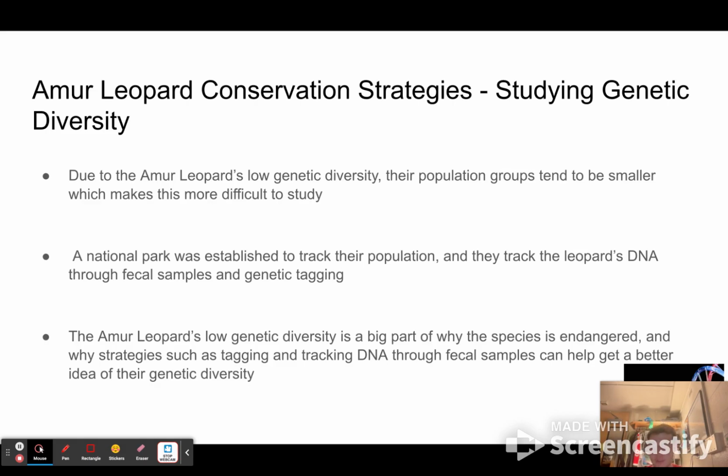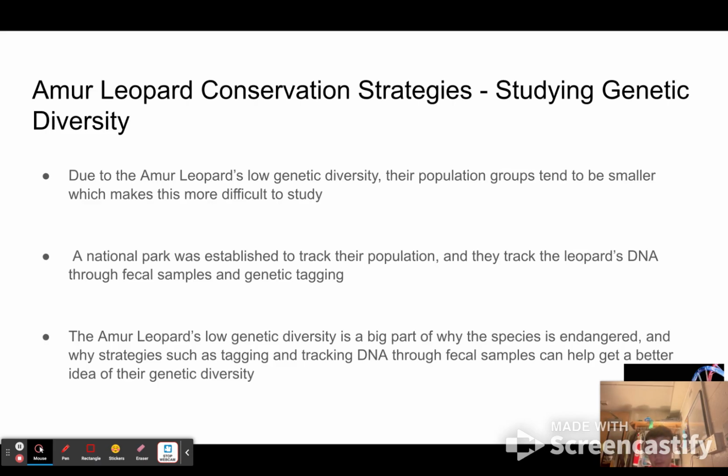Due to the Amur leopard's low genetic diversity, their population groups tend to be smaller, which makes them more difficult to study. A national park was established to track their population, and scientists tracked the leopard's DNA through fecal samples and genetic tagging. The Amur leopard's low genetic diversity is a big part of why the species is endangered, and strategies such as tagging and tracking DNA through fecal samples can give a better idea of their genetic diversity.